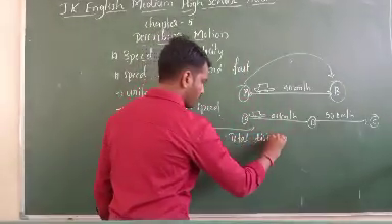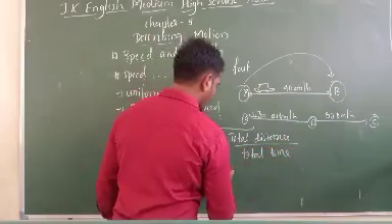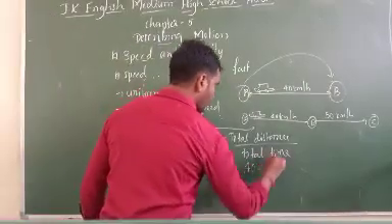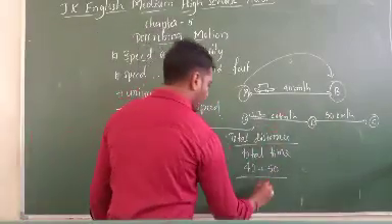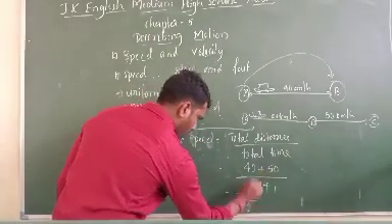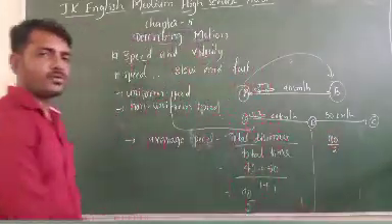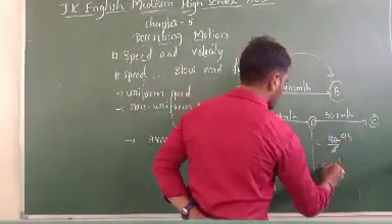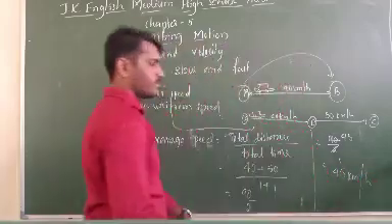A to B, he is at a speed of 40 km, plus B to C, a speed of 50 kilometers. The time is 1 hour plus 1 hour. 40 plus 50 is 90, 1 plus 1 is 2. 90 upon 2 is 45. So what is the average speed? 45 kilometers per hour.